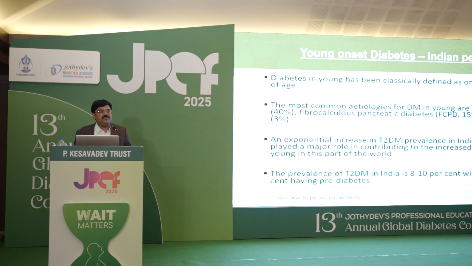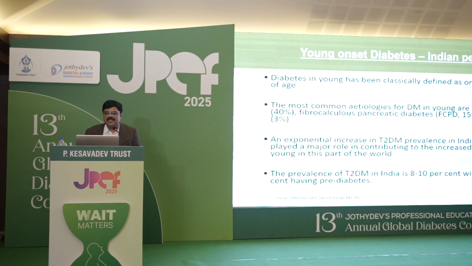So the young onset diabetes, from the Indian perspective, has been classically defined as onset of diabetes less than 35 years of age. The most common etiologies for diabetes in young are type 2 diabetes 40%, type 1 diabetes 40%, fibrocalculous pancreatic diabetes, that is FCPD, depends upon the region, but in this study they found 15%, MODY is 2%, rest is 3%.